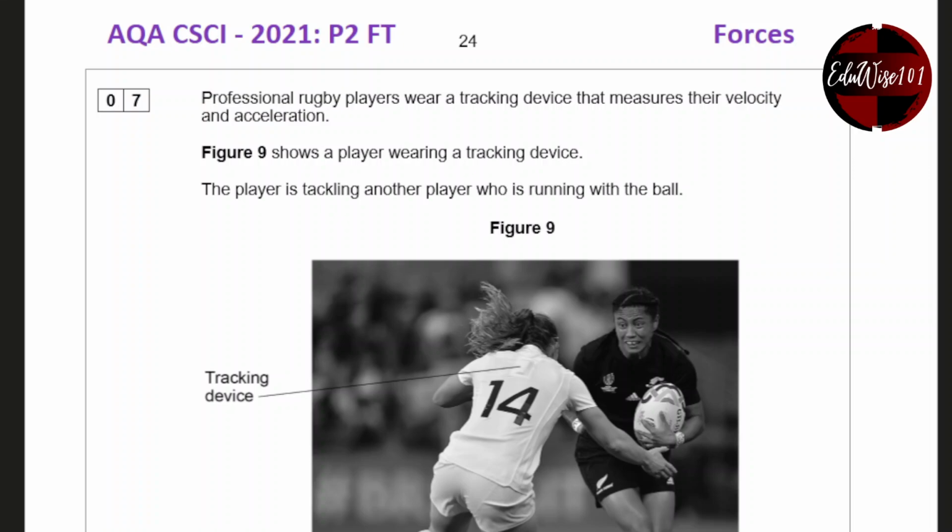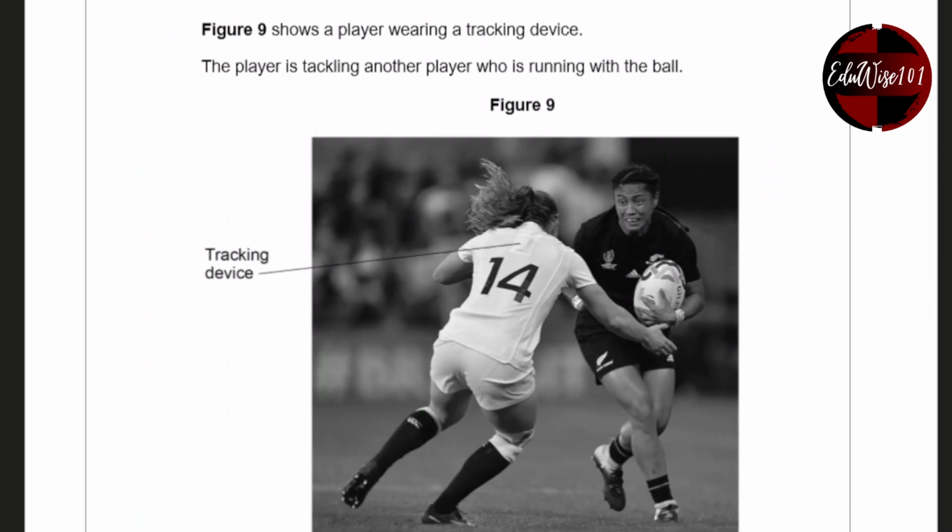In this video, I'm going to go through the AQA Combined Science Physics Paper 2 Foundation Tier. Question number 7 is on the topic of forces. Professional rugby players wear a tracking device which measures their velocity and acceleration. Figure 9 shows a player wearing a tracking device. The player is tackling another player who is running with the ball.